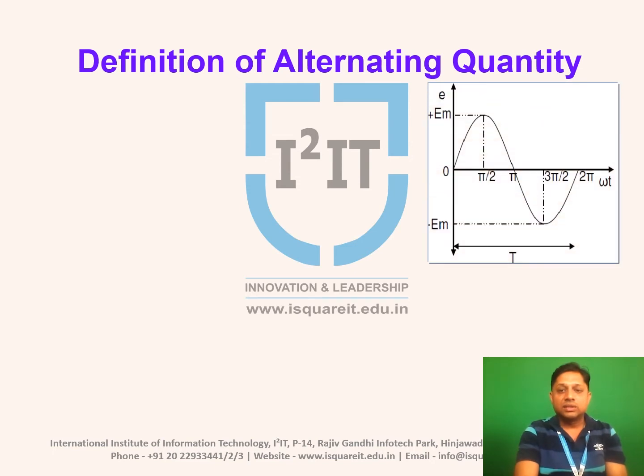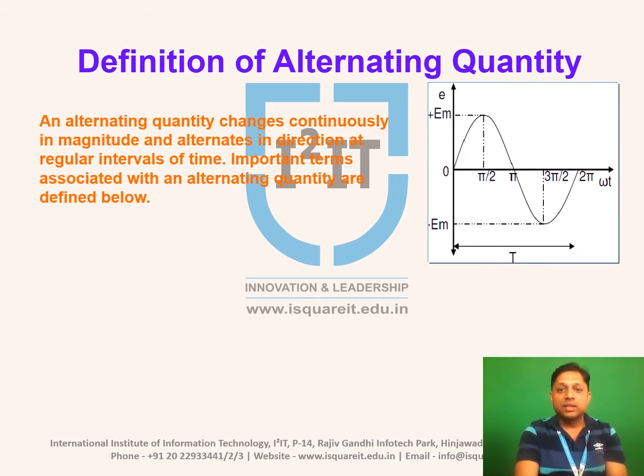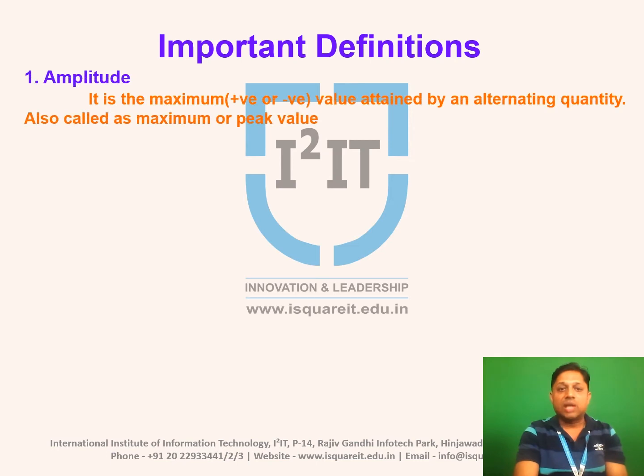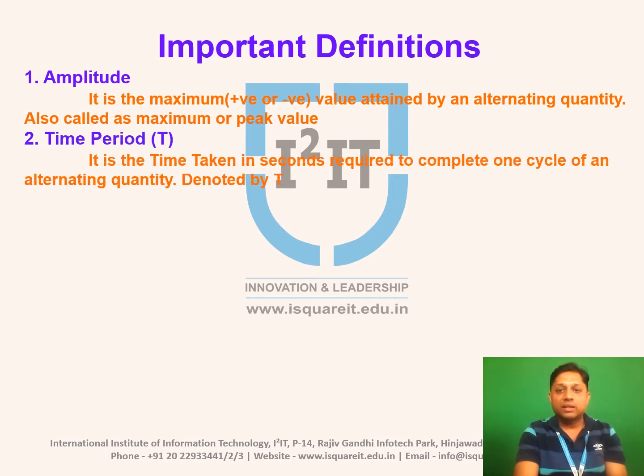This is an alternating quantity, a purely sinusoidal waveform shown in the figure. Sinusoidal quantity means its magnitude and direction change with respect to time. First we will discuss amplitude. Amplitude is nothing but the positive peak or negative peak value of an alternating quantity.